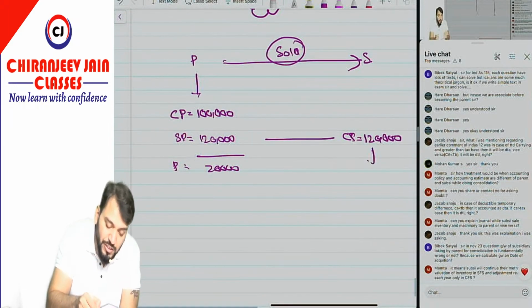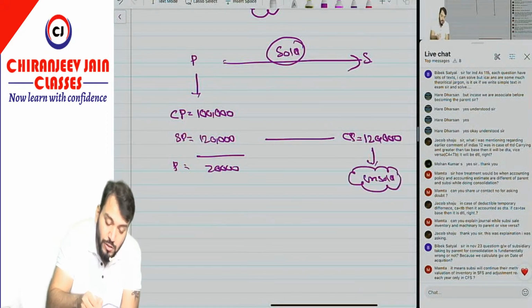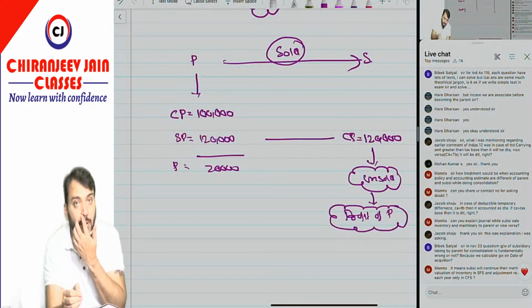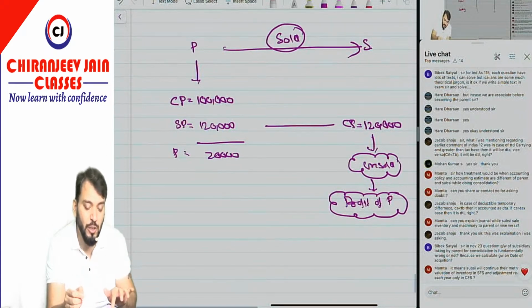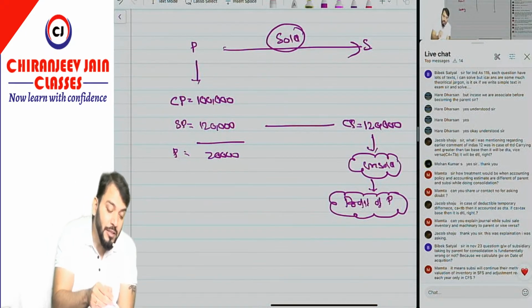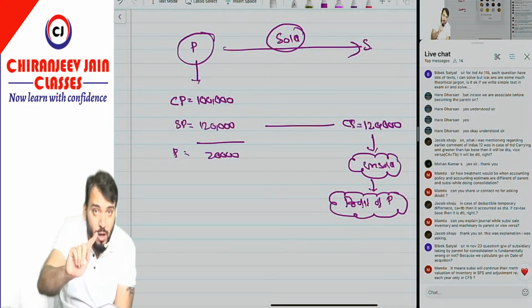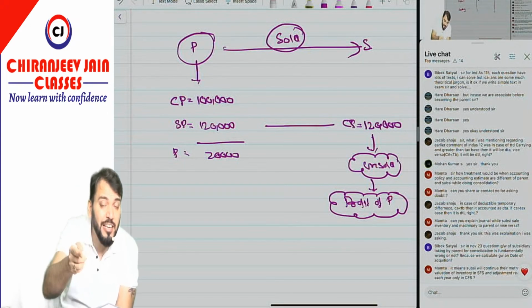Suppose this remains unsold. This 1,20,000 includes profit of which company? Profit of the parent company. That requires elimination. Now for consolidation purposes, what journal entry will we do? Because this is the profit of the parent company, the profit of the parent company has been transferred to the retained earnings of the parent company.